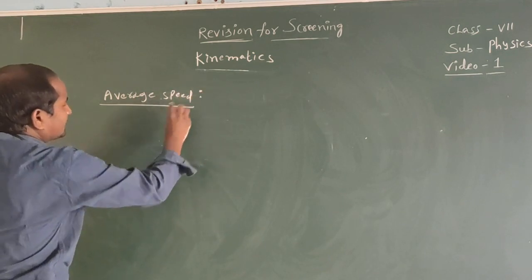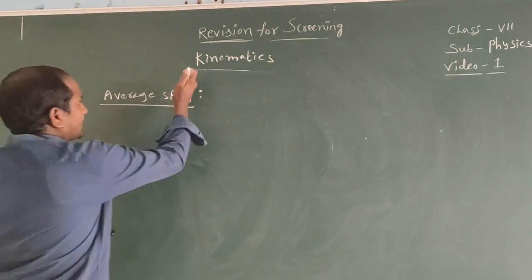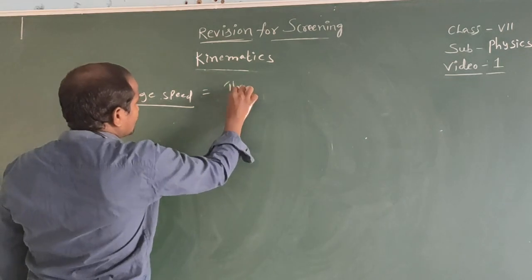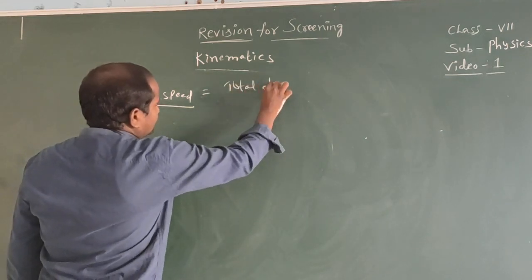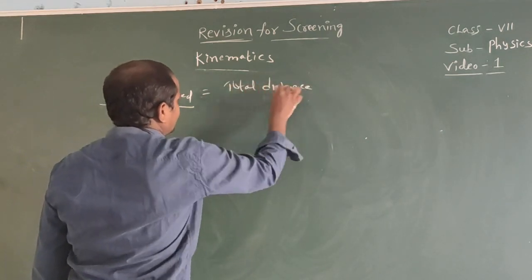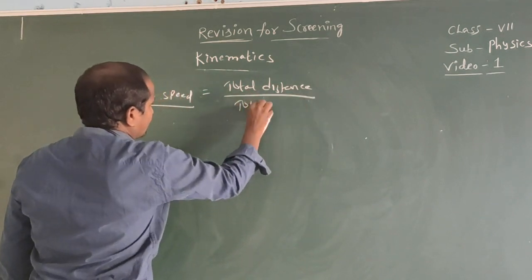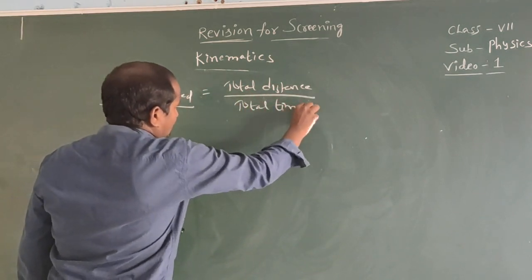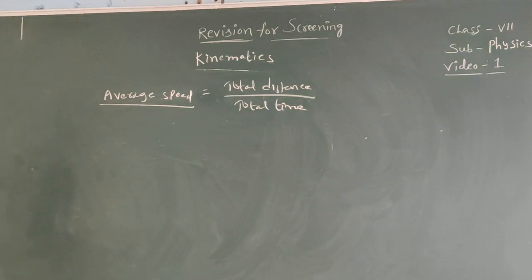Average speed means total distance by total time. Here, average speed equals total distance by total time. We have different cases to find the average speed.